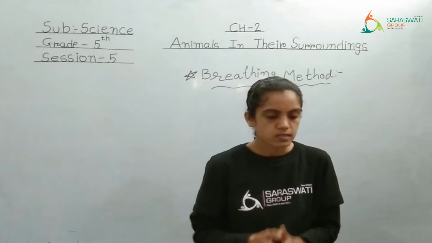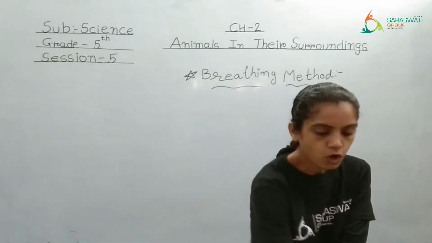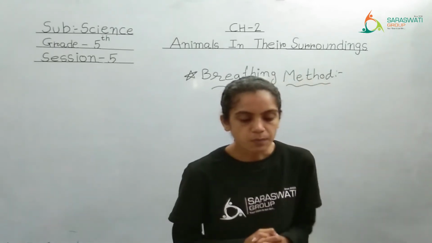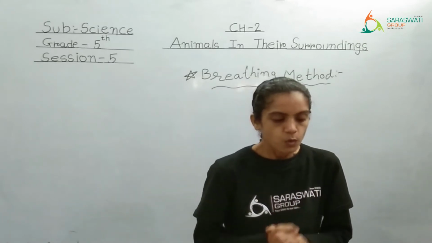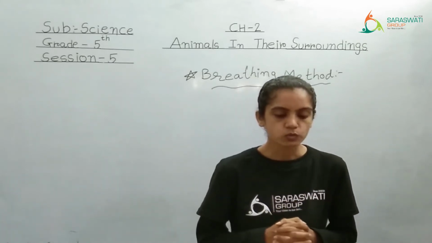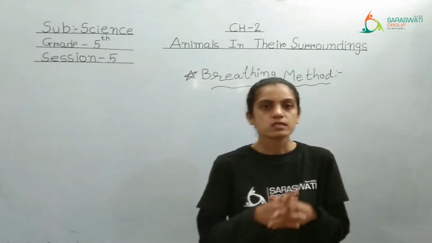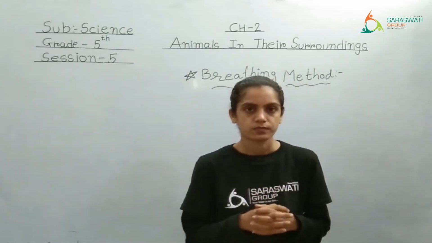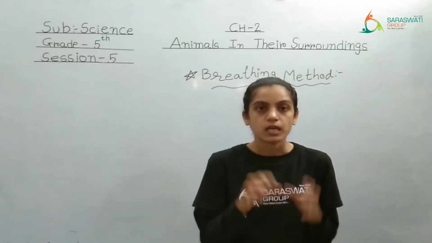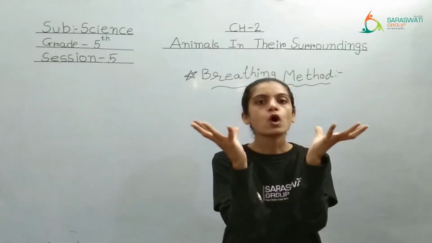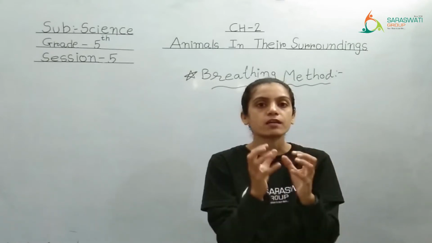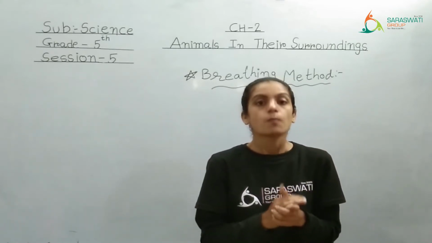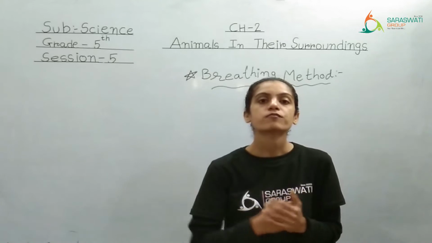Clear? See, lungs contract to give out carbon dioxide rich air which goes out of the body through the nostrils. That means lungs work like a balloon. When you blow air into a balloon, the balloon will blow up. It will get inflated. But what if the air is coming out of the balloon?